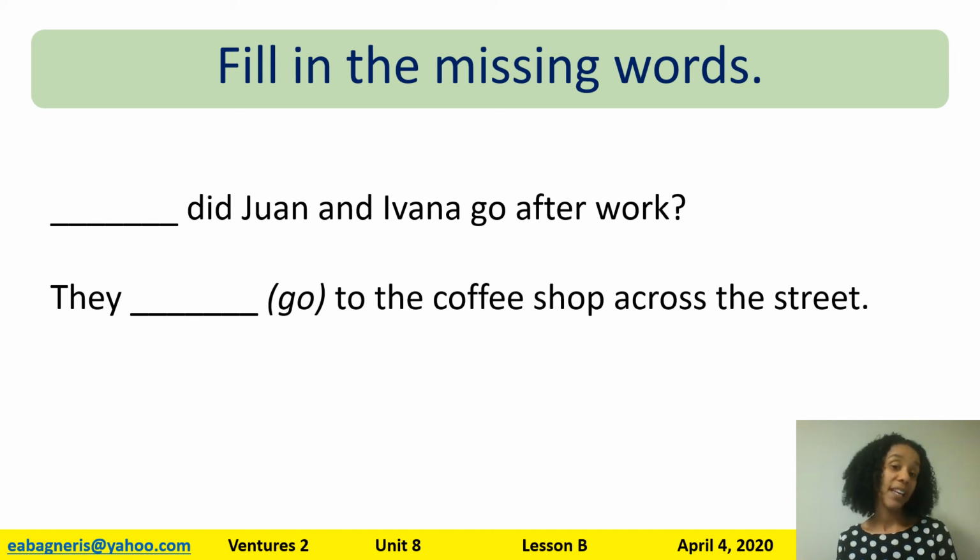They blank, and you need to put the past tense of go, to the coffee shop across the street. That sounds like a place. To the coffee shop across the street. So take a moment to write down your answers in your notebook, and then let's check them.